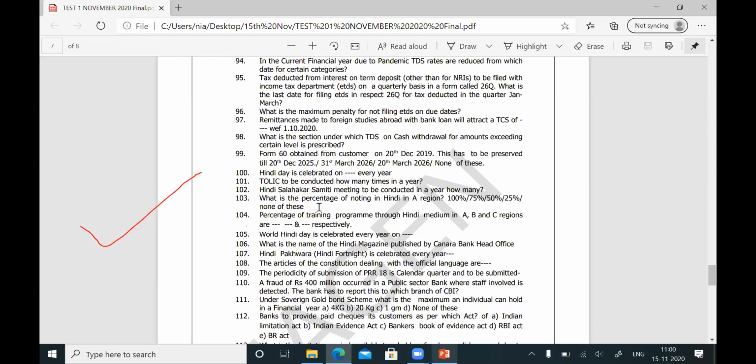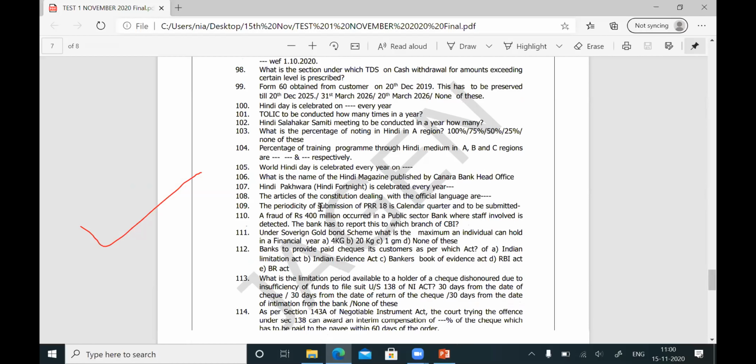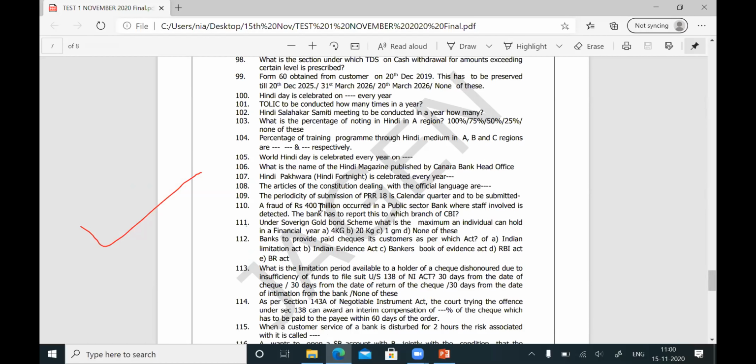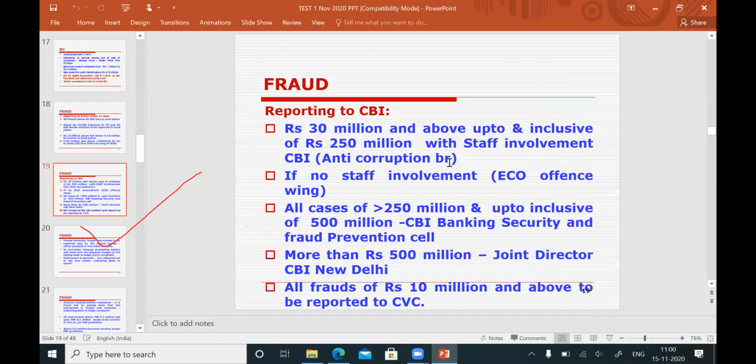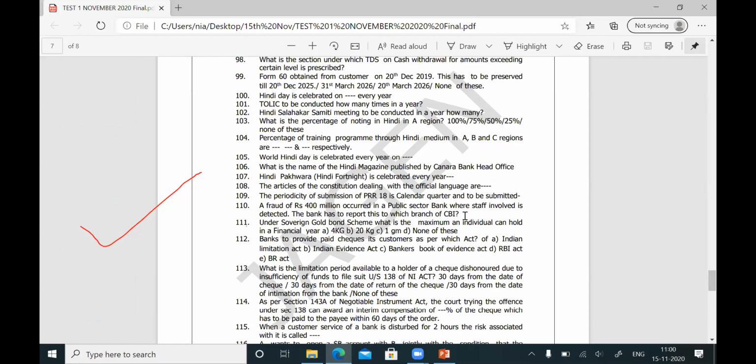A fraud of 400 million. 400 million means what? 4 crores. A fraud of rupees 4 crores occurred in a public sector bank where staff involvement is detected. What I told you: anything above 3 crores up to 25 crores where staff involvement is there, you have to report to the Anti-Corruption Branch. Here, how much fraud is involved? 4 crores. With involvement of staff? Yes, staff involvement is detected.